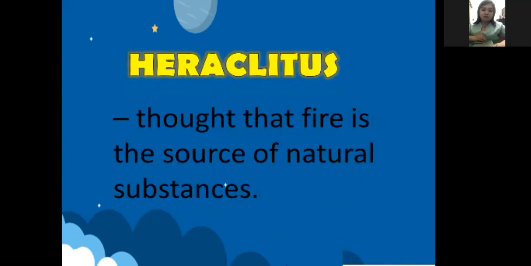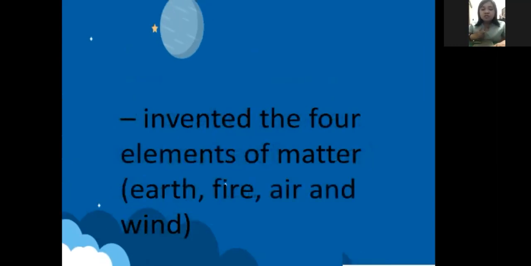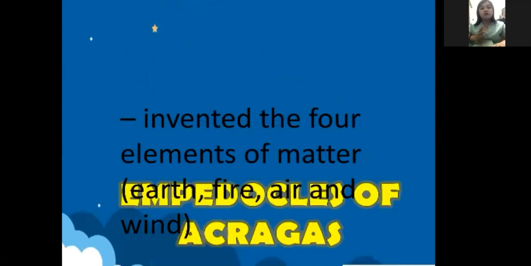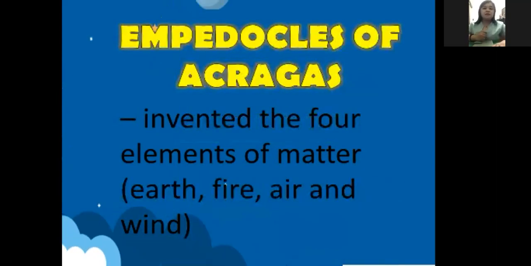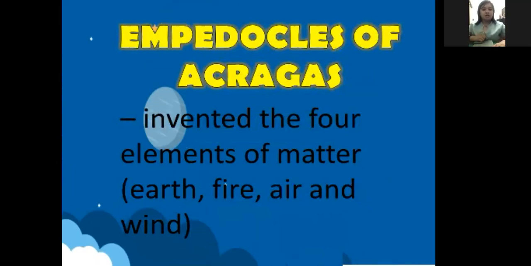Again, can you say Heraclitus? He had an idea that maybe fire is the source of natural substances. Next, the one that invented the four elements of matter, which are earth, air, fire, and water, is Empedocles of Akragas. Can you say that? All right, he's the one who invented the four elements of matter.